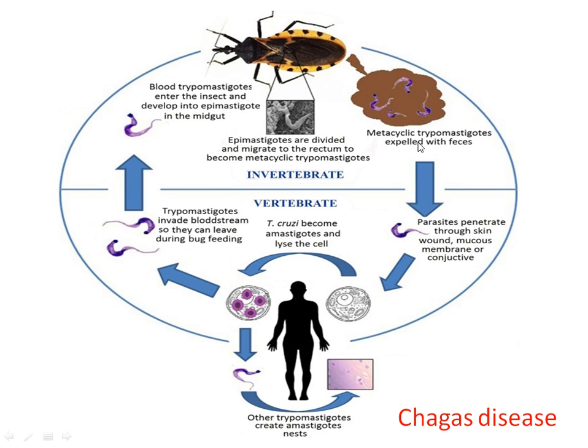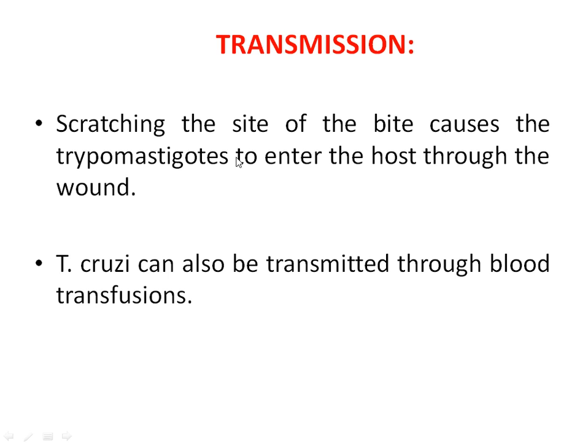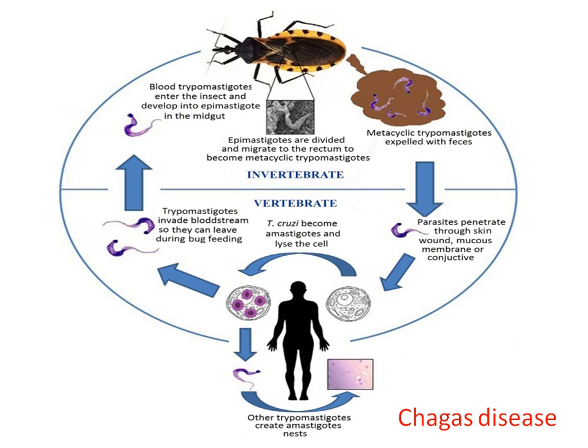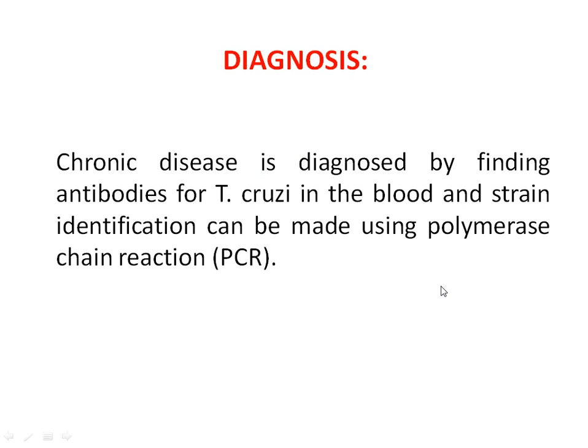So these trypomastigotes try to enter into the body through the wounds or the mucous membrane. Through penetration, they enter into the body. So this Trypanosoma cruzi can also be transmitted through blood transfusions. As far as the diagnosis is concerned, the chronic disease is diagnosed by finding the antibodies for Trypanosoma cruzi in the blood, and the strain identification can be made by using polymerase chain reaction.